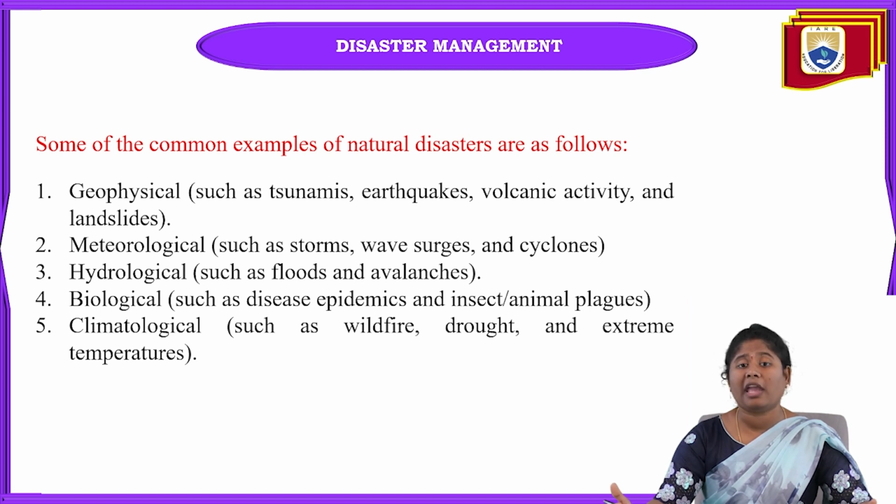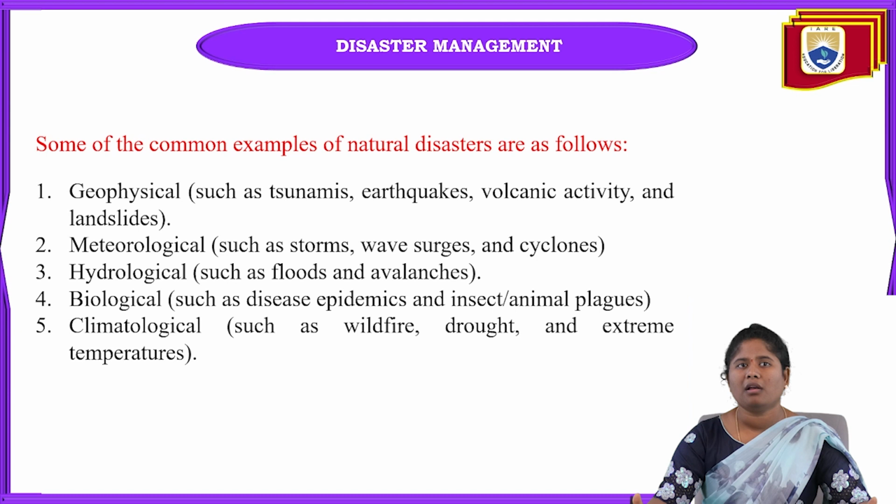Any animal plagues, meaning diseases that can be caused by animals or insects, also come under natural disasters. Without any warning, this disaster is going to happen. This comes under biological disaster.